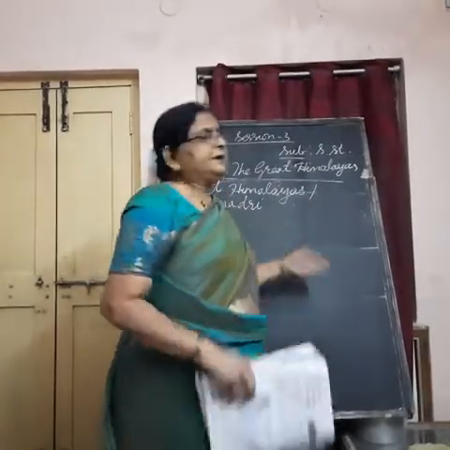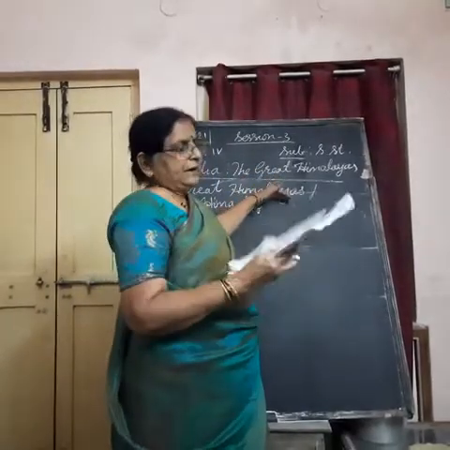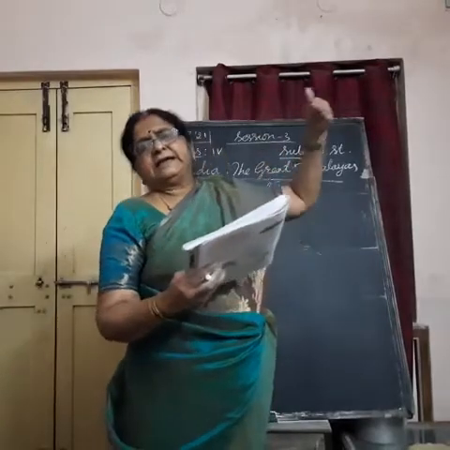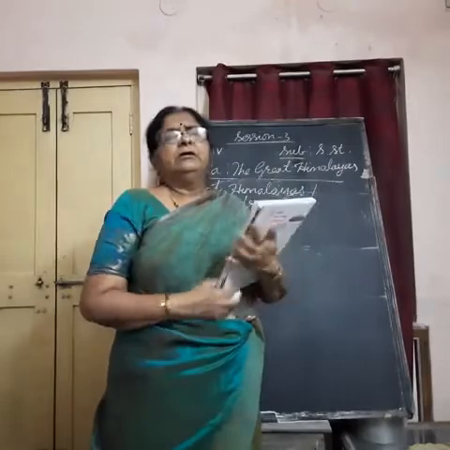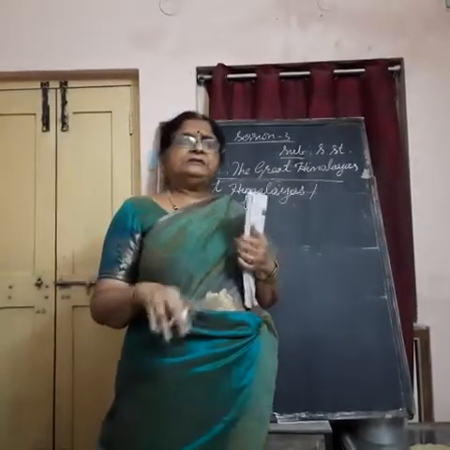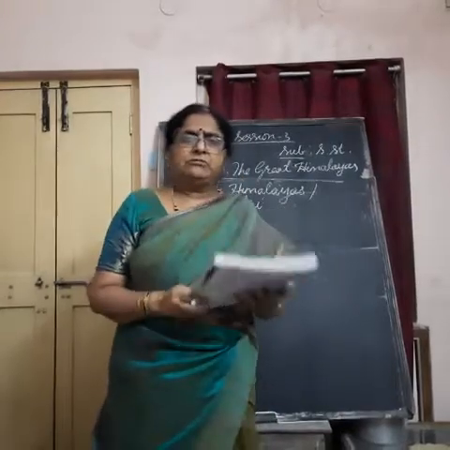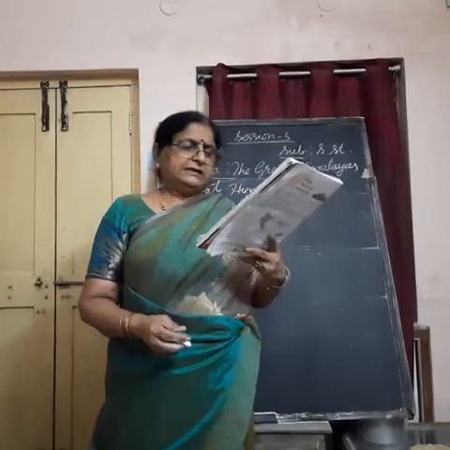So, the Greater Himalayas lie in the northern part of the Himalayas. I can call it the first range. They are also known as Himadri, and they are covered by snow throughout the year. They are the snow covered mountains. Understand?